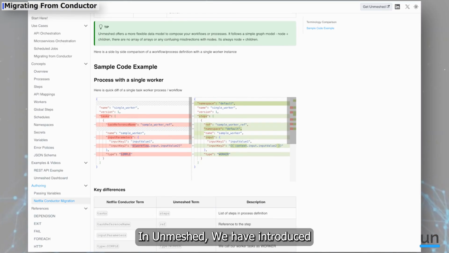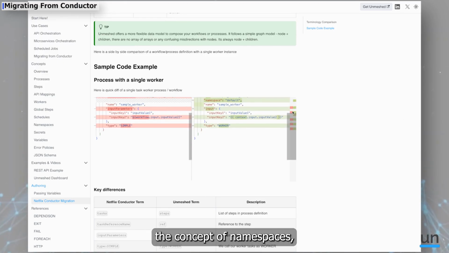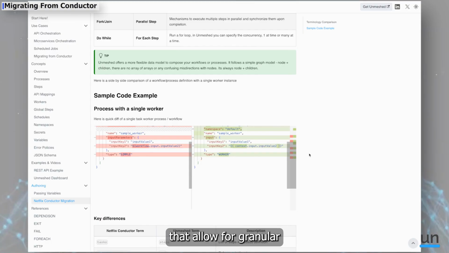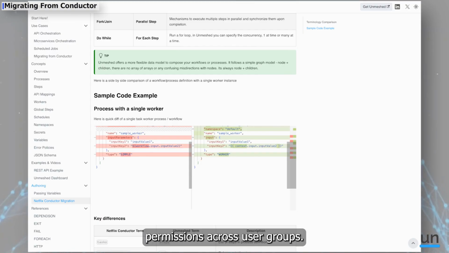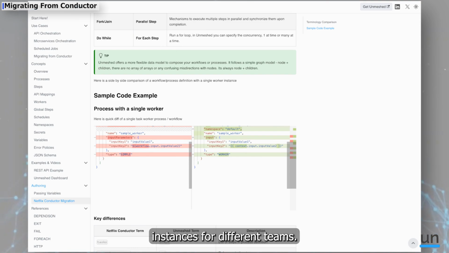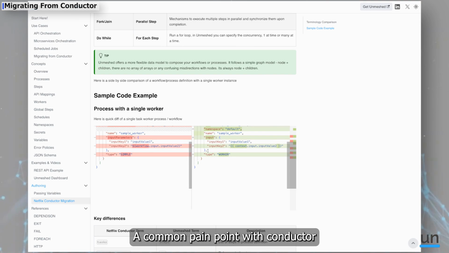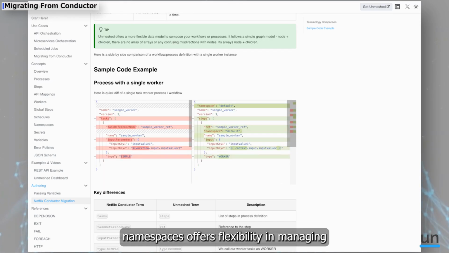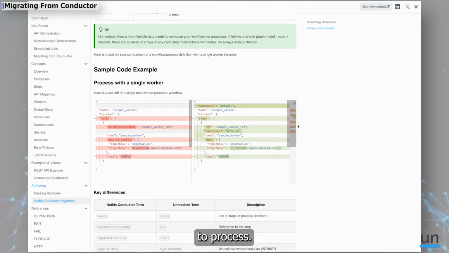In Unmeshed, we have introduced the concept of namespaces, which is basically logical groupings of processes that allow for granular permissions across user groups. This eliminates the need for creating separate infrastructure instances for different teams, a common pain point with Conductor. Namespaces offer flexibility in managing visibility and access to processes.